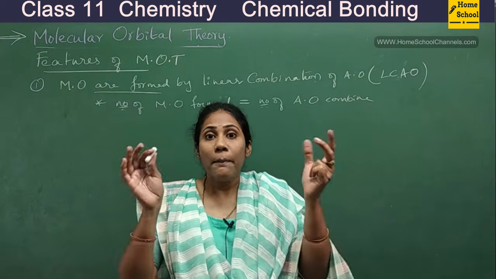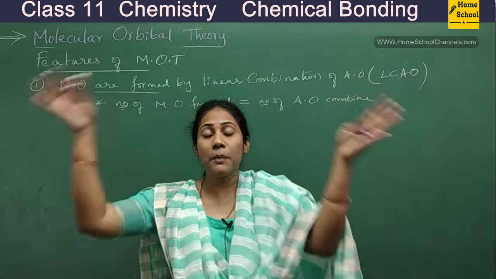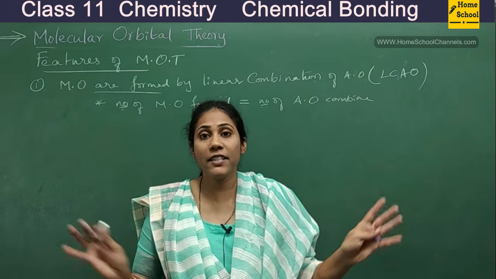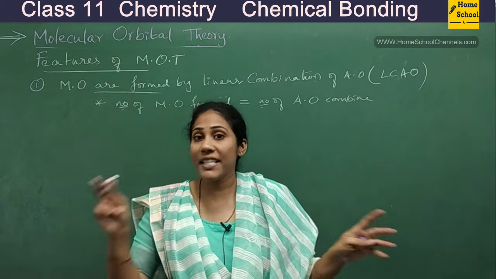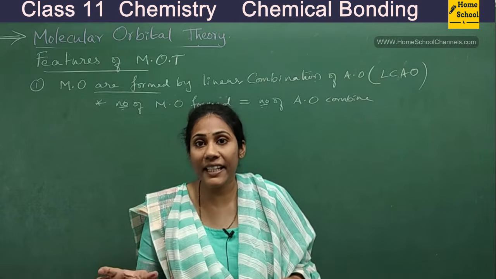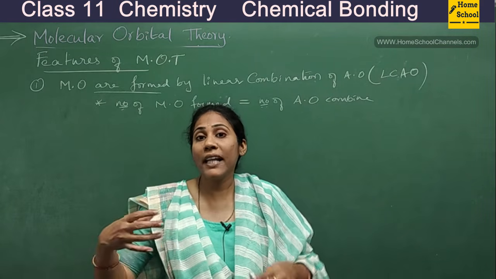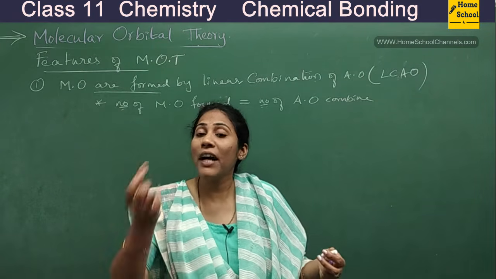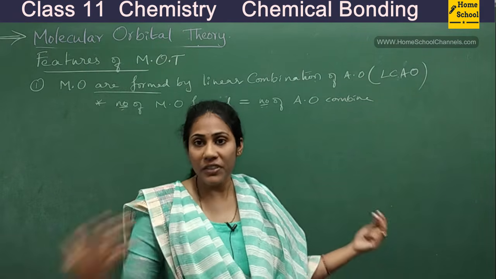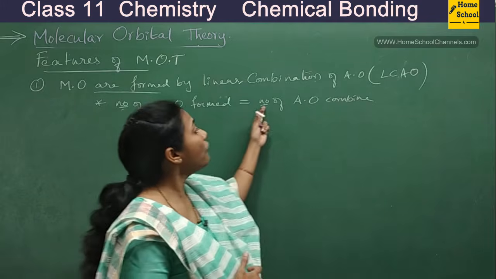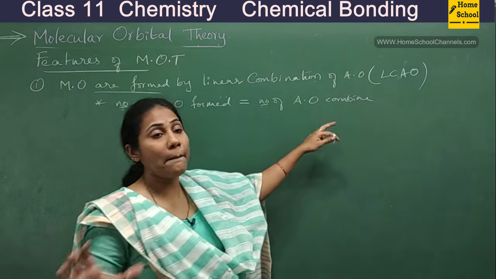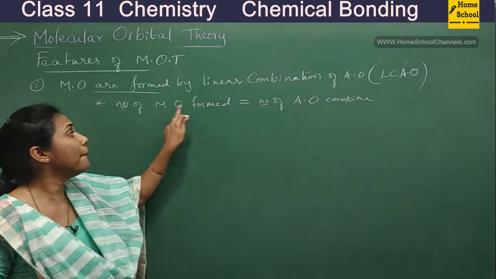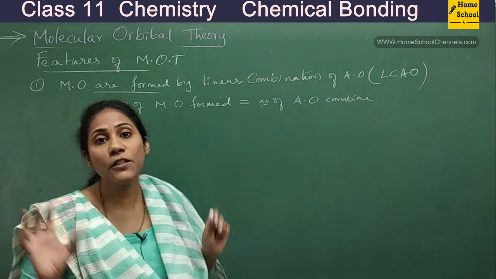So don't ask me, ma'am, when two orbitals combine, does it become one big orbital? No, it is not that concept. Just like in the hybridization we studied, the number of orbitals mixing is equal to the number of hybrid orbitals formed. Just like that, the number of atomic orbitals combined is equal to the number of molecular orbitals formed.